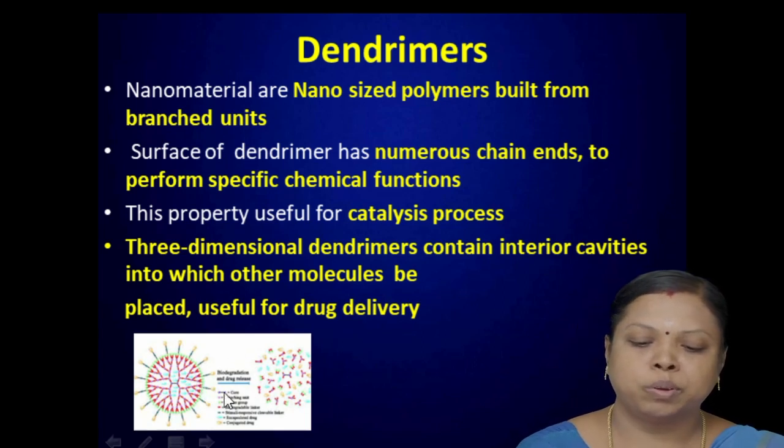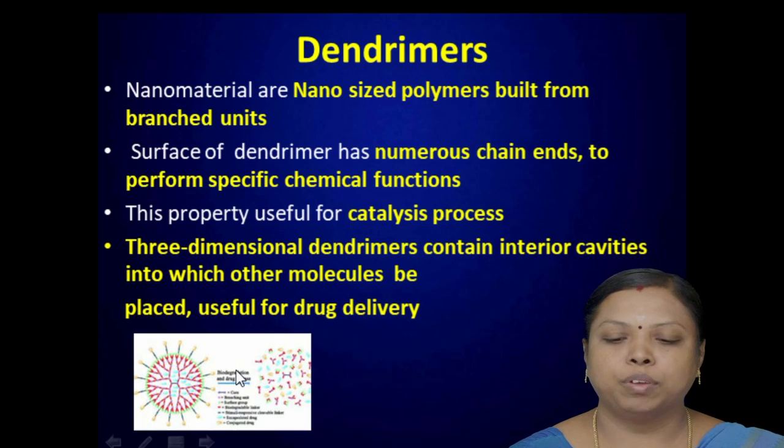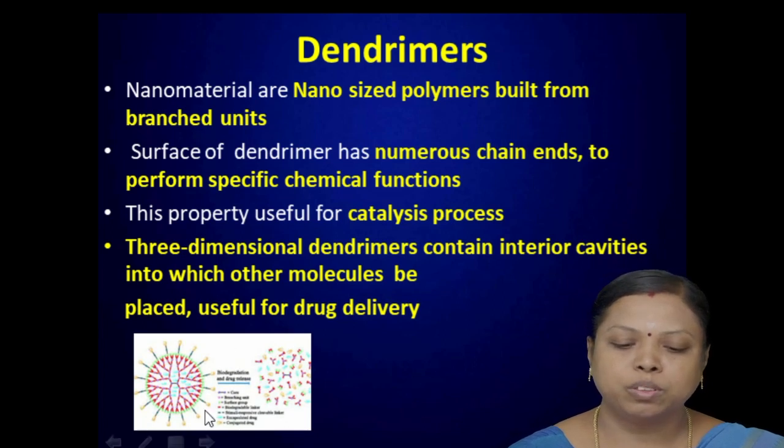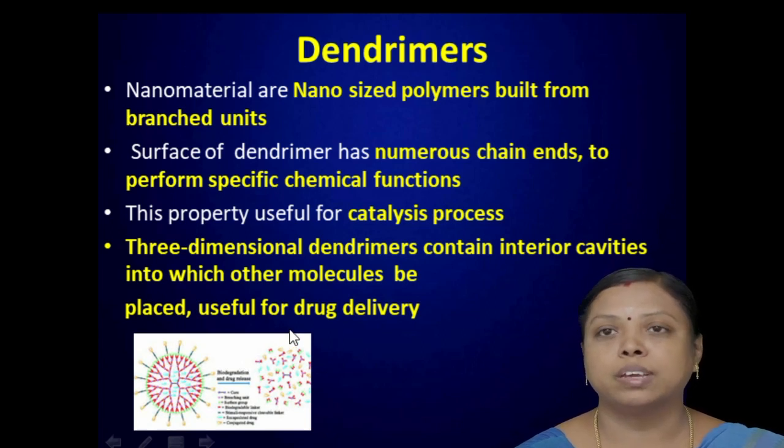Numerous chain ends are present in its structure, and it plays an important, vital role in the medicinal field. Specific chemical functions are performed due to this form of structural unit. You see this structure. Different chains or branches are observed in the structure. This type of structural unit is also important to enhance the catalytic property or catalytic activity of the material we are synthesizing.